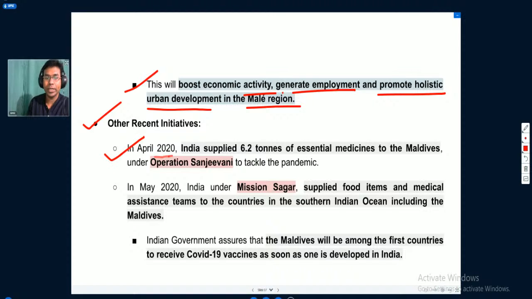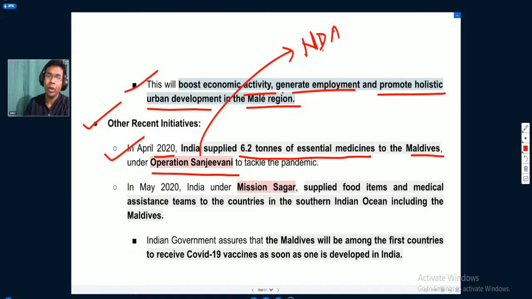Like in April 2020, India supplied 6.2 tons of essential medicines to Maldives under Operation Sanjeevani to tackle the pandemic. This Operation Sanjeevani, I think we have discussed earlier in our national daily analysis. If it was not discussed, I may discuss it in our future discussions in detail. Then in May 2020, India under Mission Sagar, we have discussed in detail about Mission Sagar. We have discussed Mission Sagar 2.0, or Mission Sagar version 2, also. In our previous national daily analysis, you can visit that to understand it in detail.